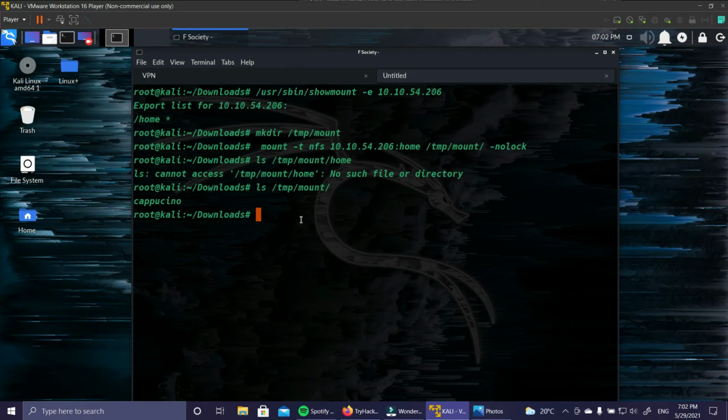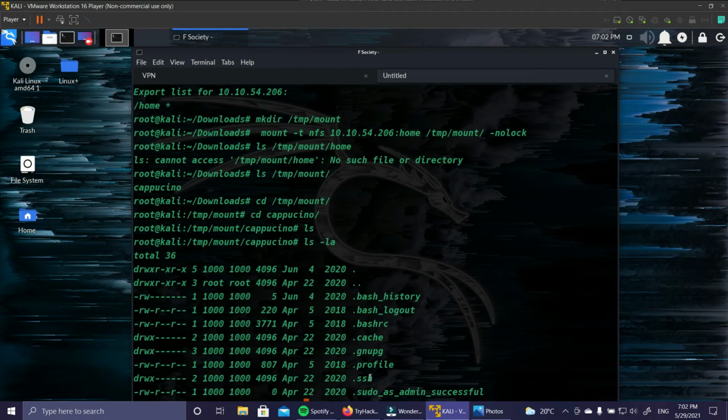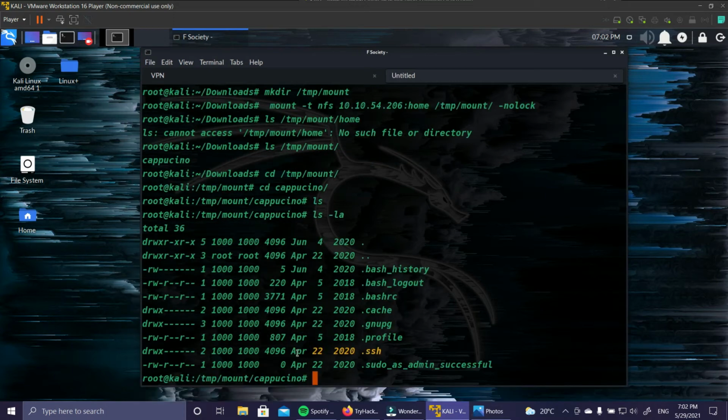So I'm just going to go inside his folder, and ls doesn't give us anything. ls -la, okay, it lists some files. If you look closely, .ssh is here, right? So it can actually contain the user's ssh keys.